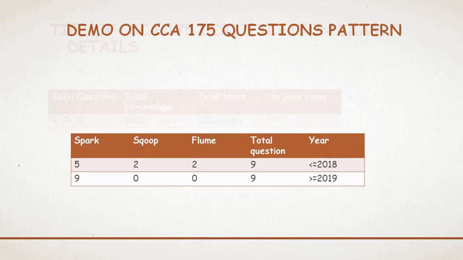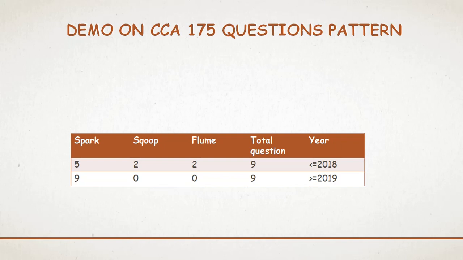Now next, the pattern of questions. Basically, earlier in 2018 they asked a total of 9 questions. Some 5 questions they asked from Spark, 2 questions on Sqoop, and 2 questions from Flume. Sometimes they asked 4 questions from Spark, 3 questions from Sqoop, and 1 or sometimes 2 questions from Flume. But the total was 9 questions, and they made the ratio in such a way.